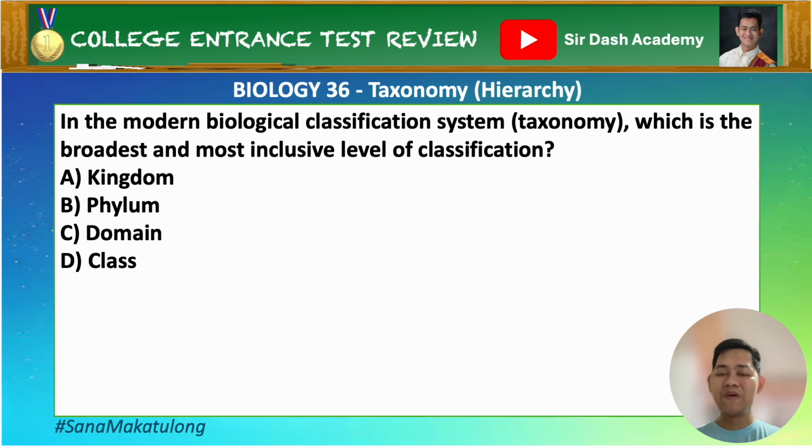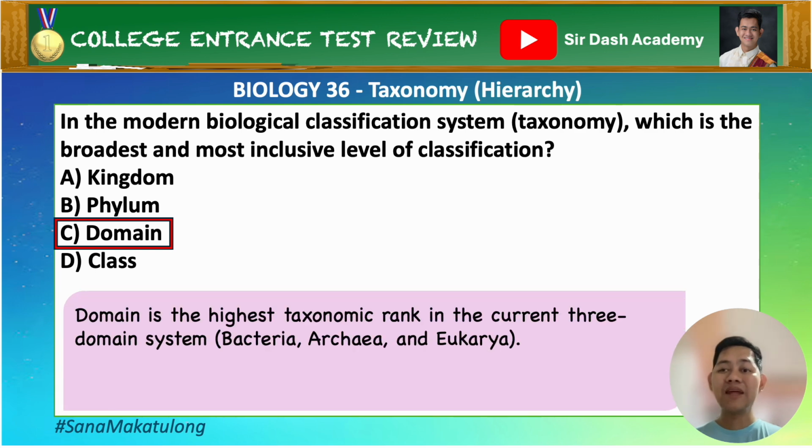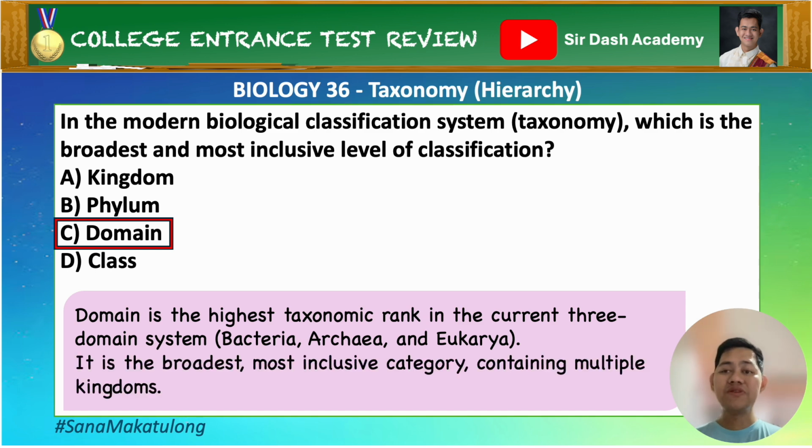Pause this video and try to answer it on your own. Alright, the correct answer is letter C, domain. So domain, yung highest taxonomic rank in the current three-domain system, yung bacteria, archaea, tsaka eukarya. No? It is the broadest and most inclusive category containing multiple kingdoms.